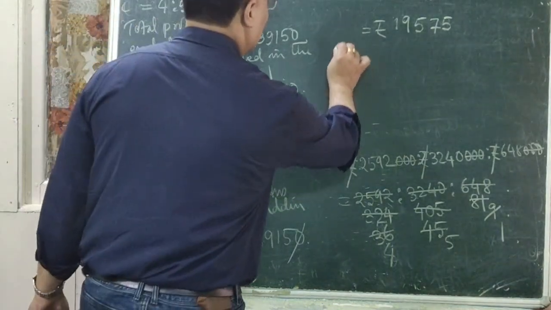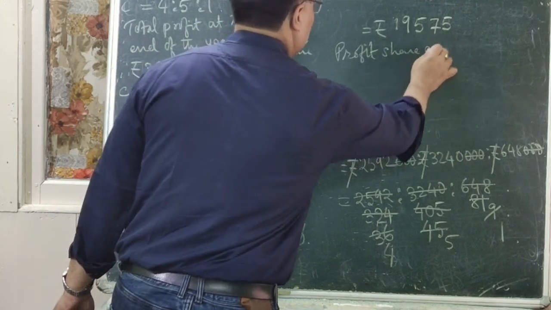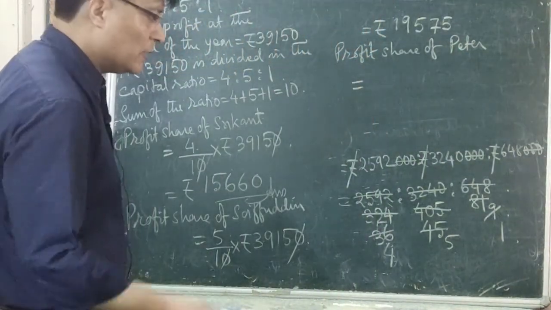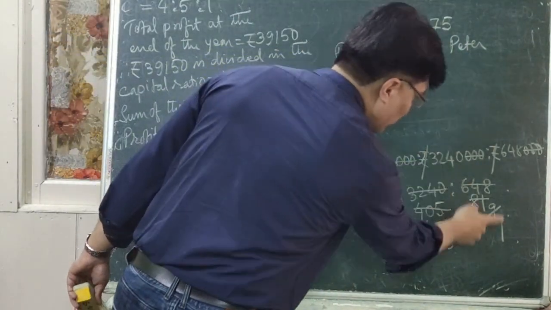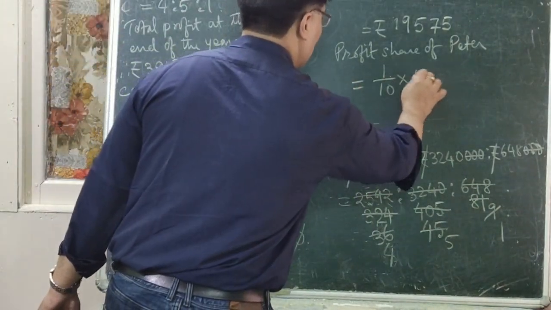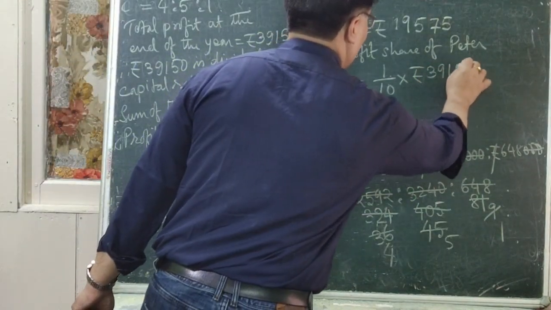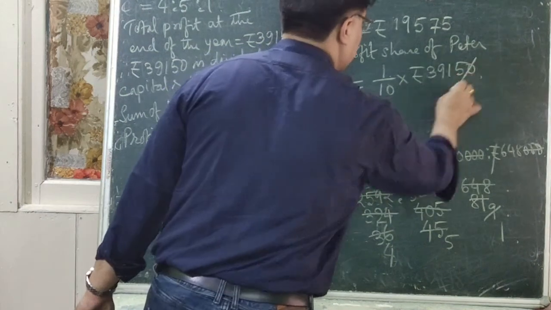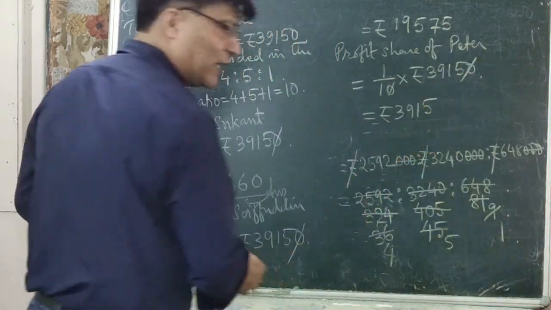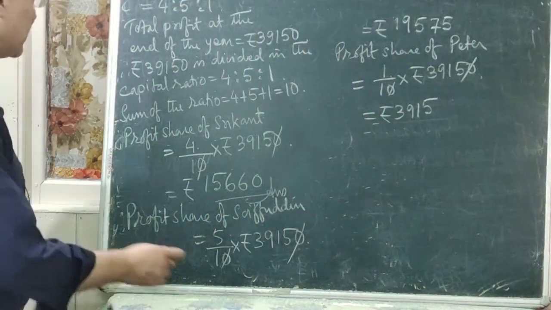Now, profit share of Peter is equal to, Peter's equivalent number is 1, divided by sum of the ratio which is 10, into rupees 39,150. Now here 0 gets cancelled, which is equal to rupees 3915 only. Okay, so this is profit share of Peter. So these are the answers.